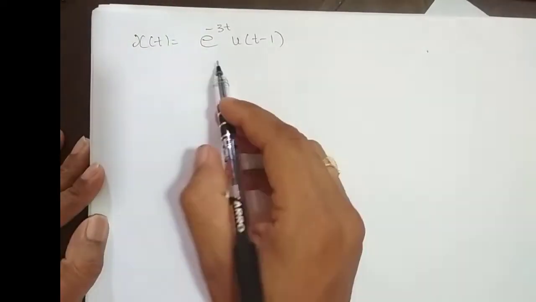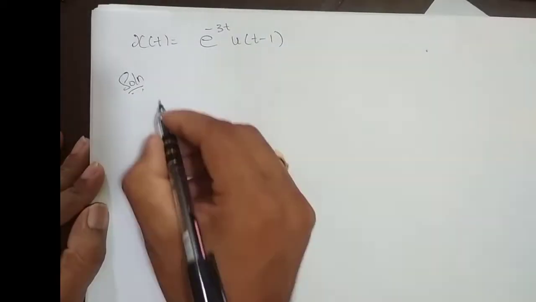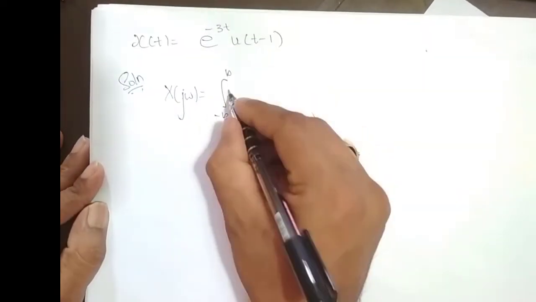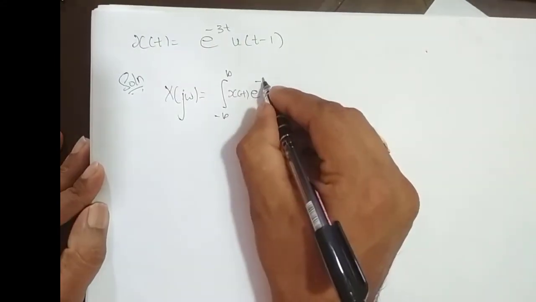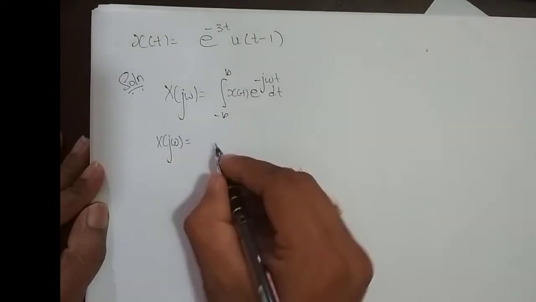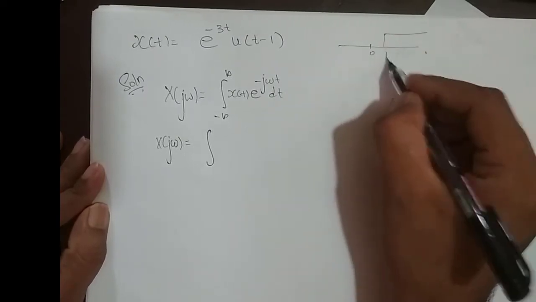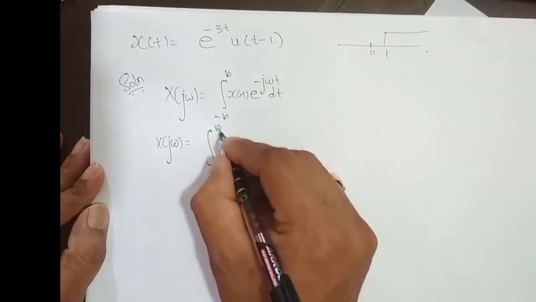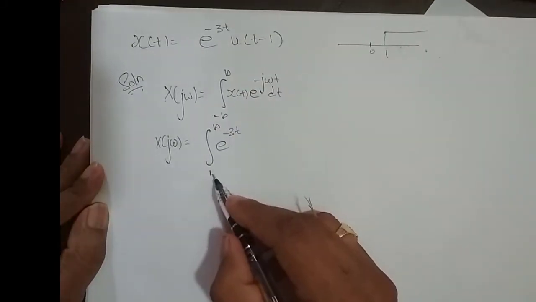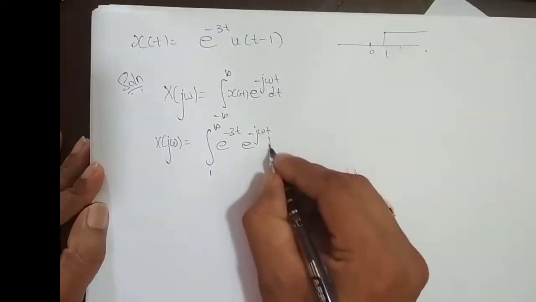Okay, the next signal is x of t equals e power minus 3t u of t minus 1. We'll try to find its Fourier transform. Solution: x of j omega equals the integral from minus infinity to infinity of x of t e power minus j omega t dt. Now u of t minus 1 is u of t shifted right by one, so it varies from 1 to infinity. So the limits are 1 to infinity, x of t is e power minus 3t, and u of t minus 1 is 1 for t varying from 1 to infinity, so it is just 1 into the left out term e power minus j omega t dt.